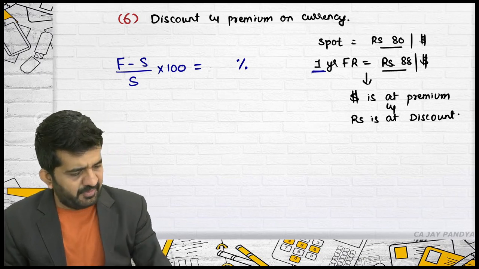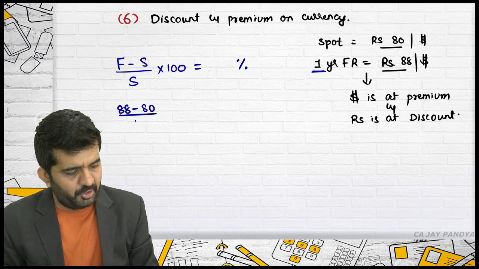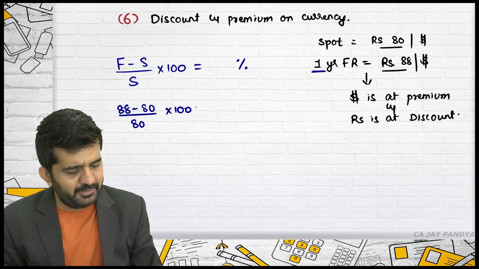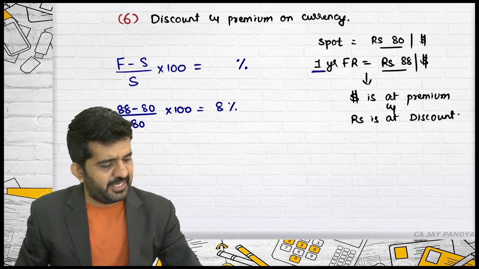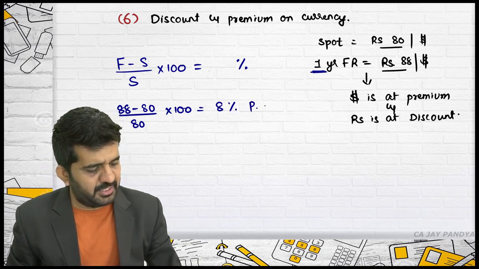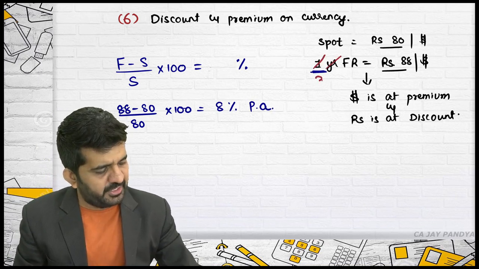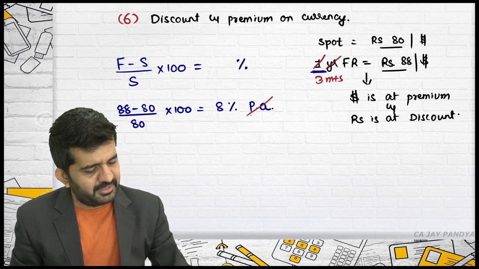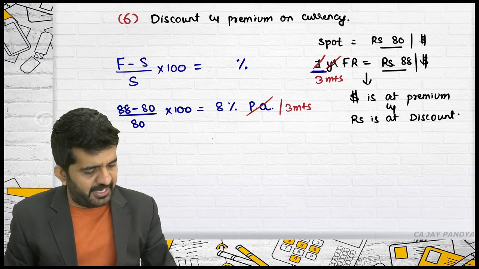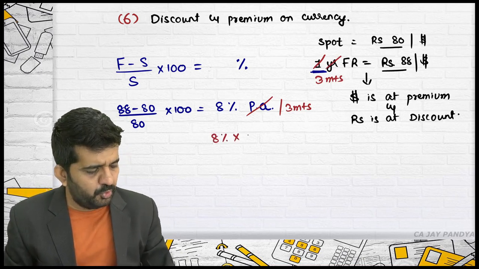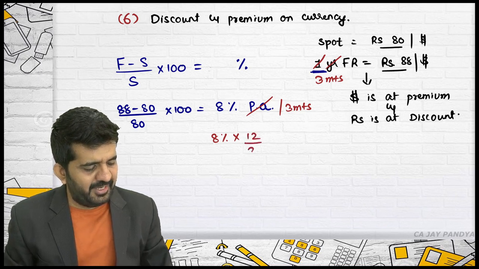Alright. Let me find out. In this case, it is 88 minus 80 upon 80 multiplied by 100, which is 8%. As this was for 1 year, this answer is per annum. Sir, if this was for 3 months only, then this answer would be per 3 months. I need answer per annum. So 8% into 12 divided by 3.